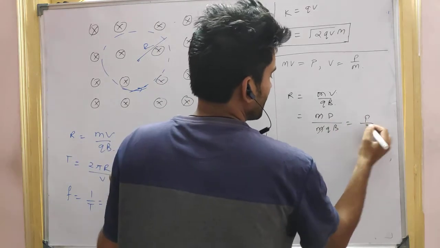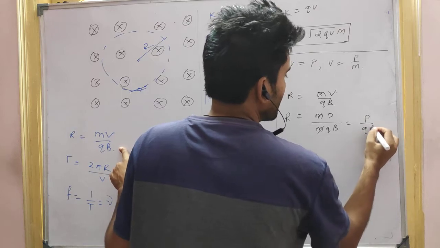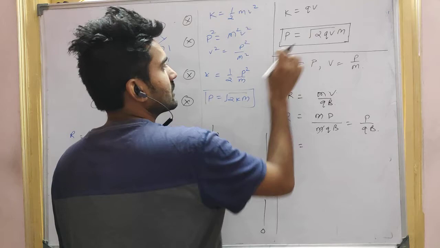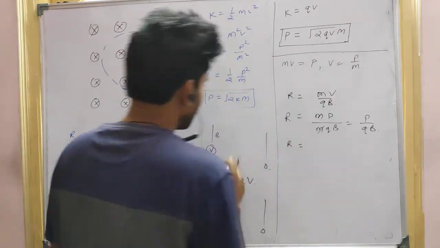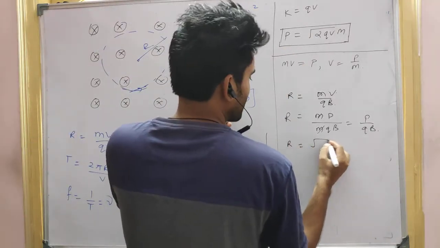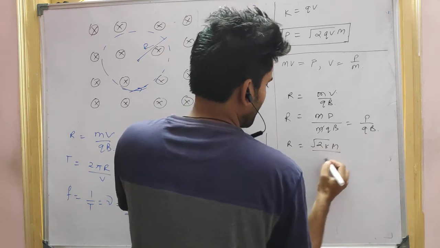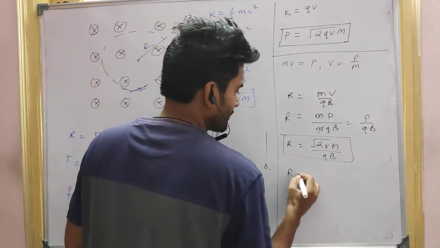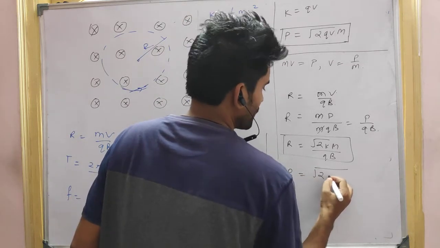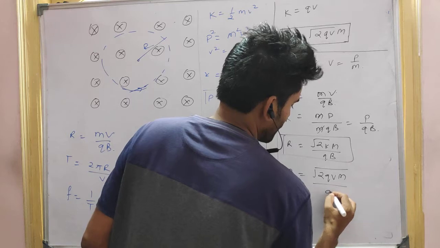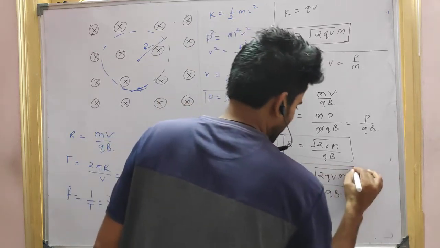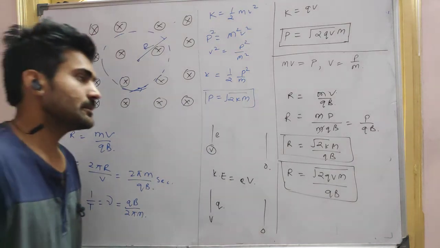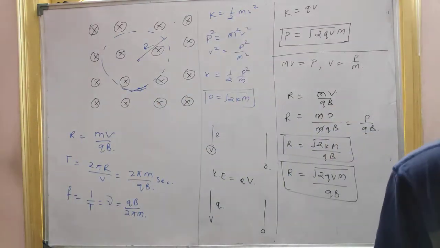What is the value of r then? p by qB, right? Then what is p? This much. Or we can say it is root 2Km by qB. This is the radius. Or we can say this also: root 2qVm by qB. Any doubt here, guys? Tell me. Any doubt here?